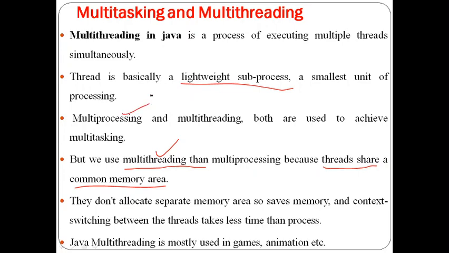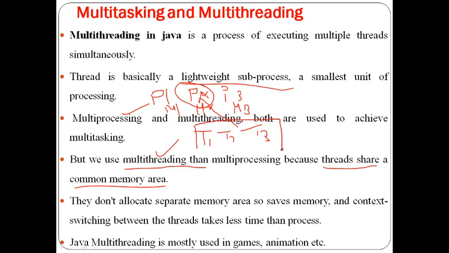In multi-processing, for each and every process, for example, process P1 requires memory M1. Process P2 requires memory M2. And process P3 requires memory module M3. But if you take thread T1, thread T2, thread T3, for example, they are all in P2. Whatever memory we have allocated for P2, the M2 module, the same M2 module is used jointly by the 3 threads. That is the reason why memory will not be wasted by using threads, and